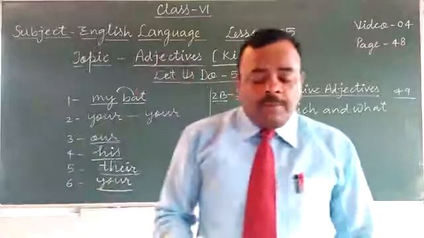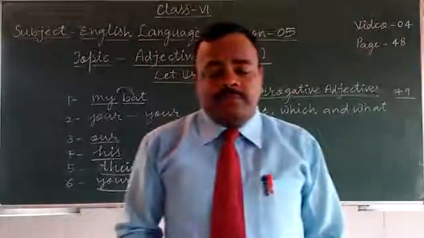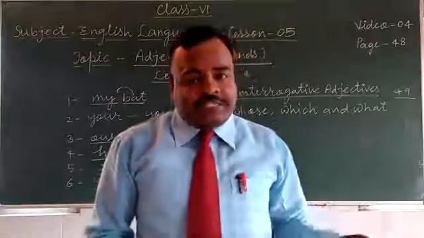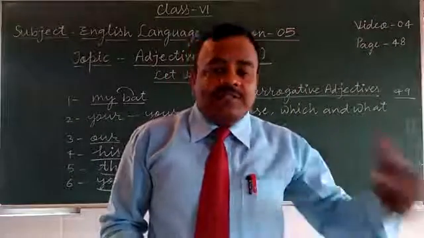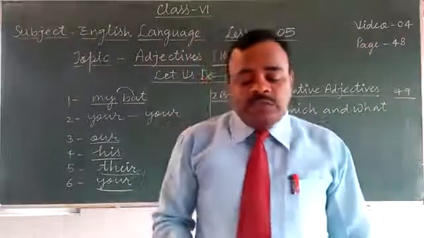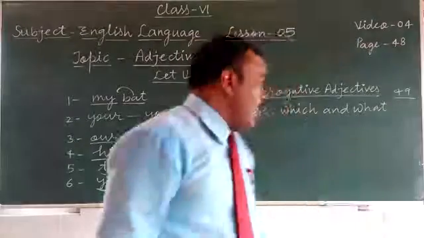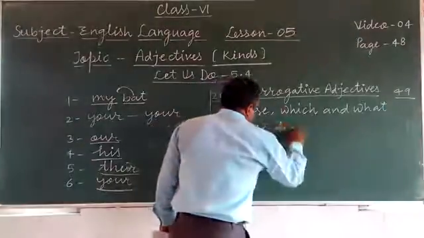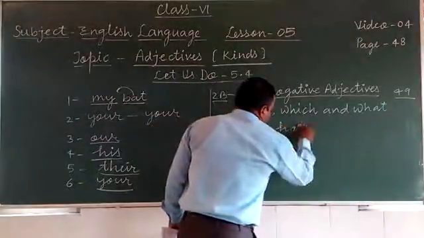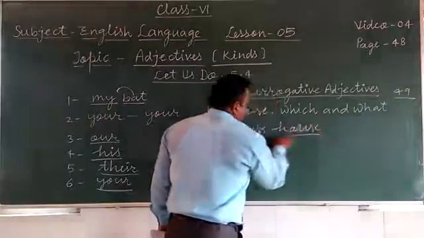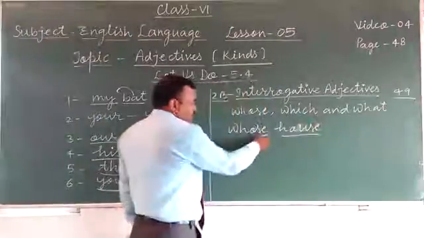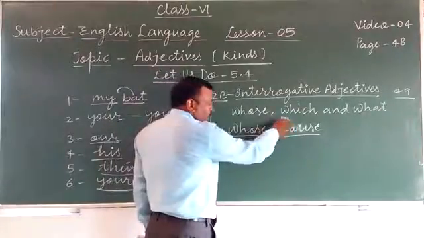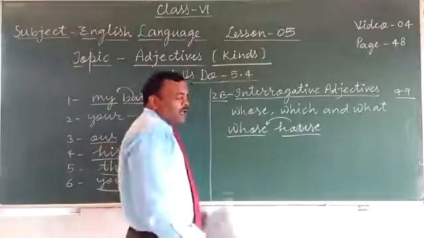For example, whose shows possession. Whose book is this? See above, possessive adjective as mentioned earlier. Whose house is this? So, whose house. House is here a noun, and whose is here an interrogative adjective because it is used before a noun and it qualifies the noun.